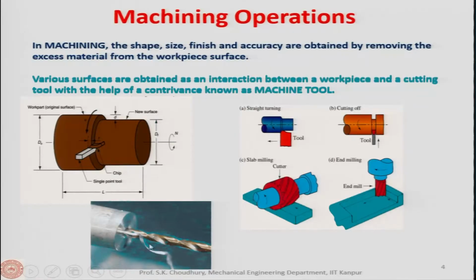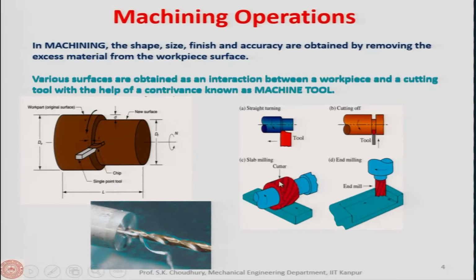In case of drilling, the cutting speed is given by the rotation of the drill. Here also, depending on the RPM of the drilling machine or the drill, at which frequency it is rotating, and the drill diameter, you can find out the cutting speed, that means at which speed the drill is rotating.